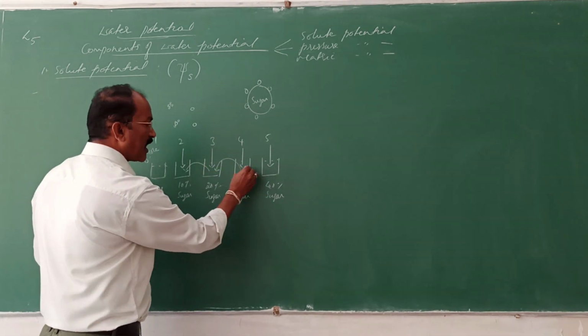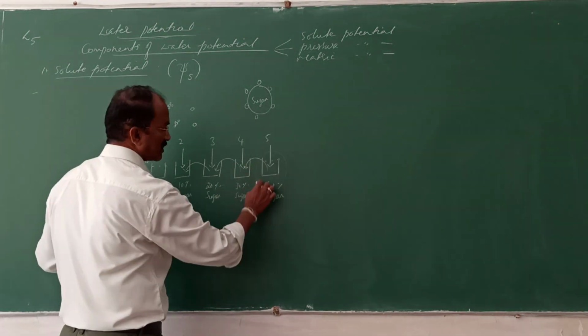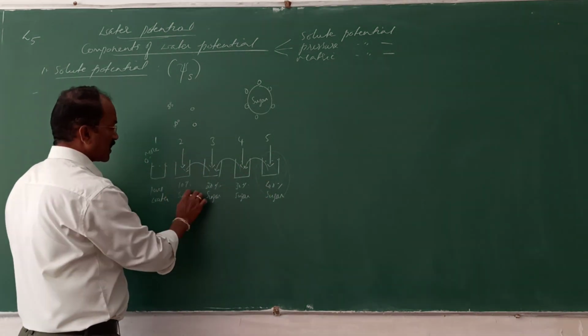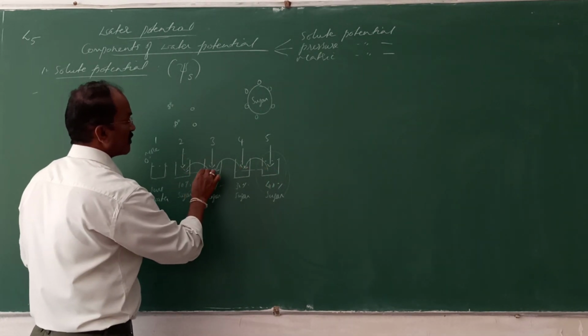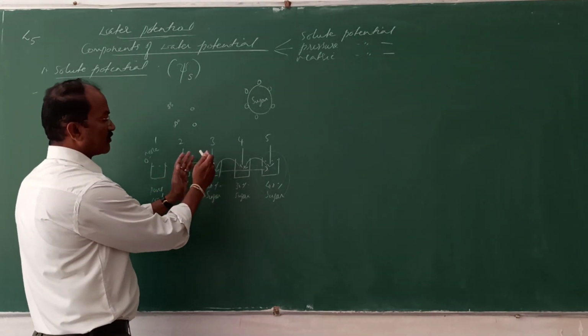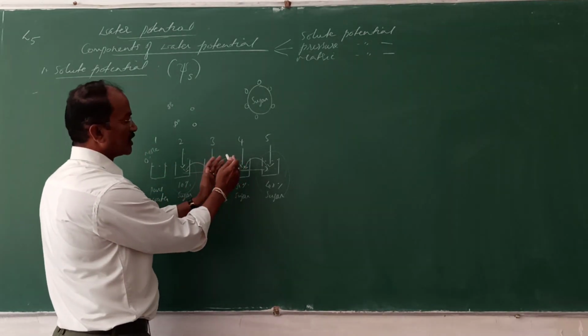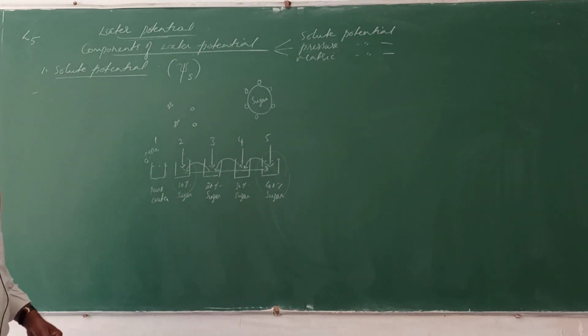When compared to this, it has a little bit higher energy of water molecules. So it is considered as concentrated, and this is considered as dilute. The water will flow from higher energy to lower energy, from higher energy of water molecules to lower energy of water molecules.